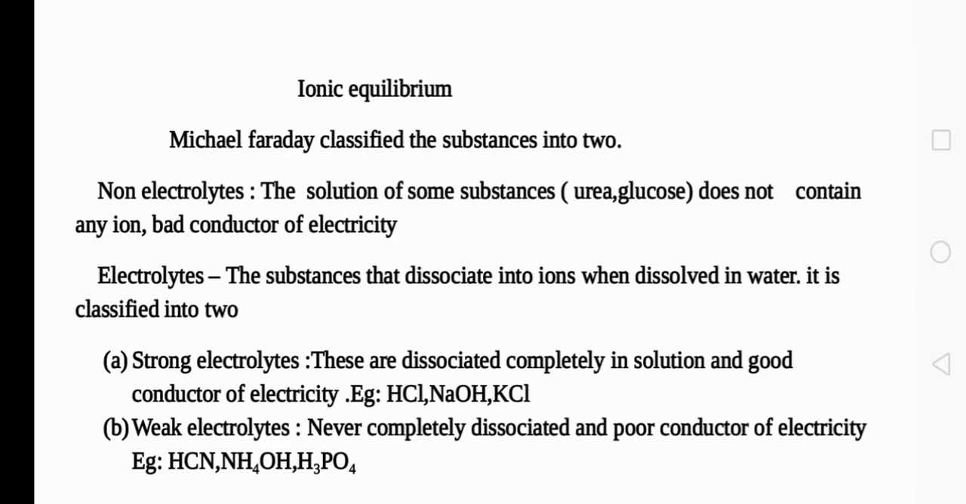So once again, substances are classified into two: electrolytes and non-electrolytes. Again, electrolytes can be classified into two: strong and weak electrolytes. Strong electrolytes are good conductors of electricity, whereas weak electrolytes are poor conductors of electricity. Poor conductors, in the sense that ionic conduction is less. When comparing with strong electrolytes, 100% dissociation is not possible in the case of weak electrolytes, but in the case of strong electrolytes, that is possible.